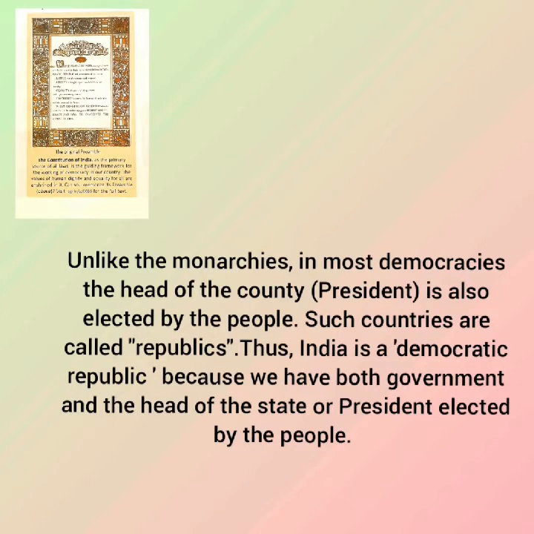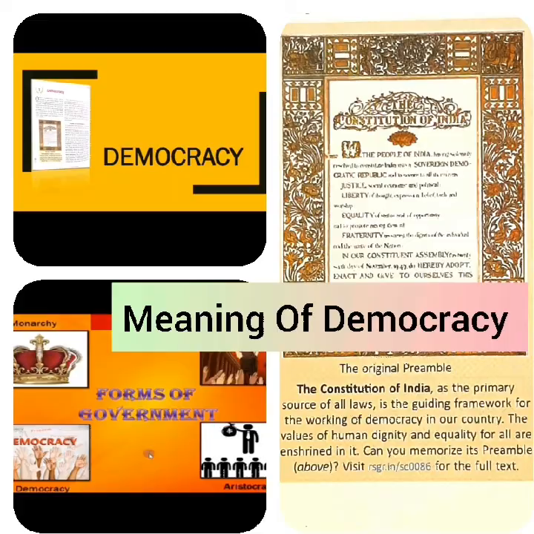Unlike the monarchies, in most democracies, the head of the country or president is also elected by the people. Such countries are called republics. Thus, India is a democratic republic because we have both the government and the head of the state or president elected by the people.